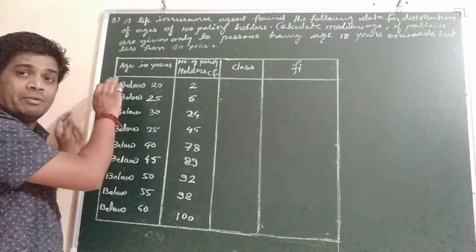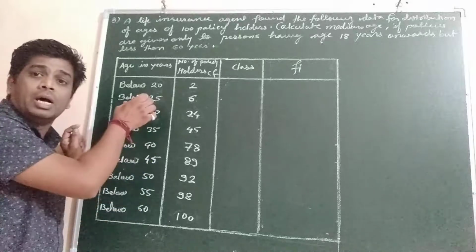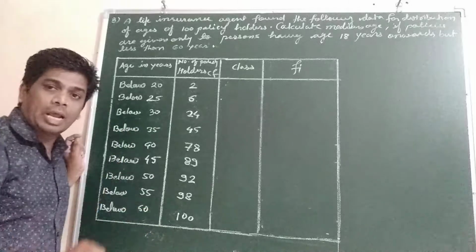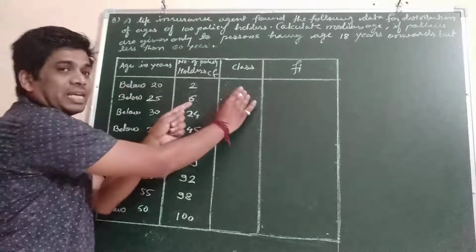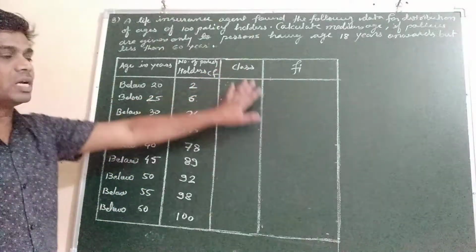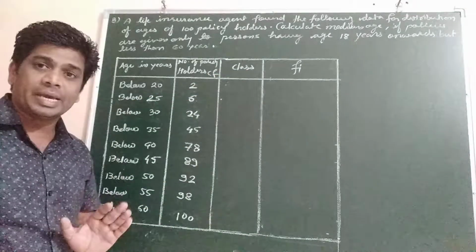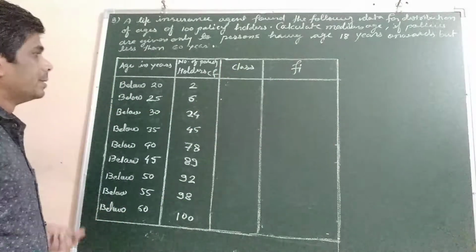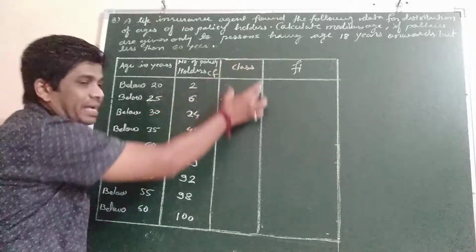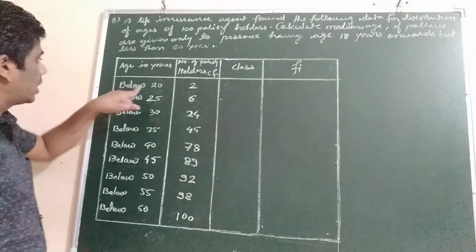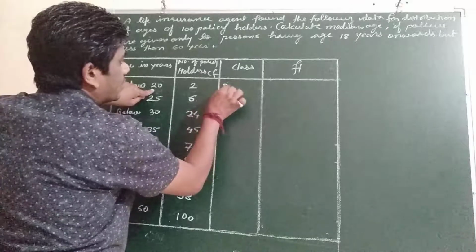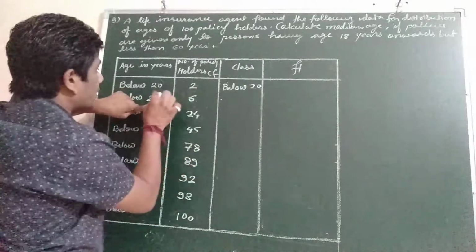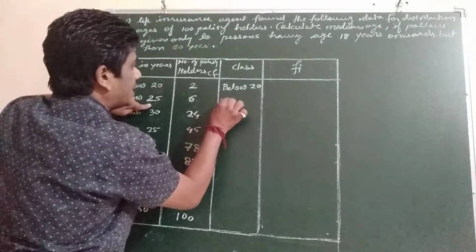When the data is given in the less than type, these numbers will be the upper limit of each class. For finding the median we require the class as well as the frequency, fi. So for that we will first make the column of class. Here below 20 is written, so we will write below 20 first. Then below 25, which means it will lie between 20 and 25, so we will write 20 to 25.